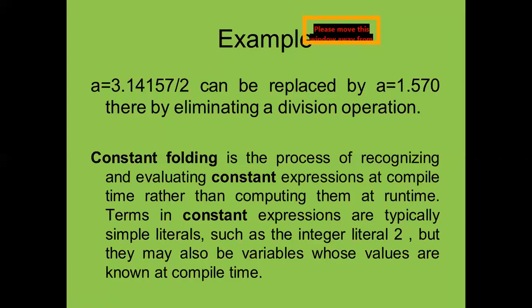Here we have the particular constant value, and no need to write a divided by 2 like that. You can directly write a equal to the value, so you reduce the extra burden on the compiler. The compiler will also eliminate such activities, and this is called constant folding. It is the process of recognizing and evaluating constant expressions at compile time rather than computing them at runtime.